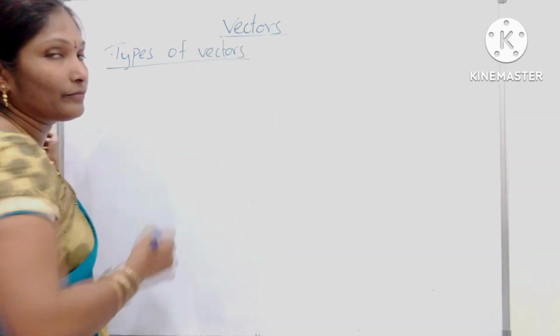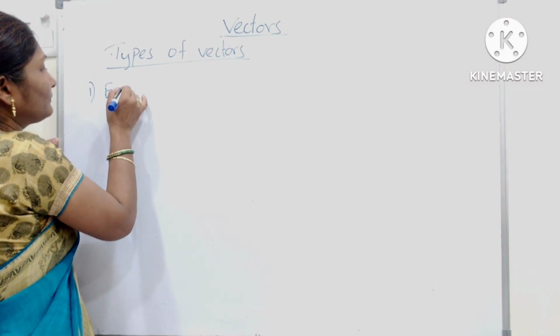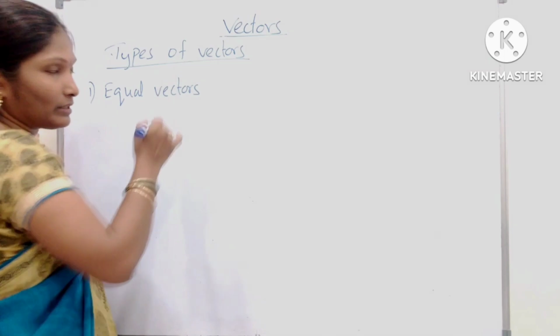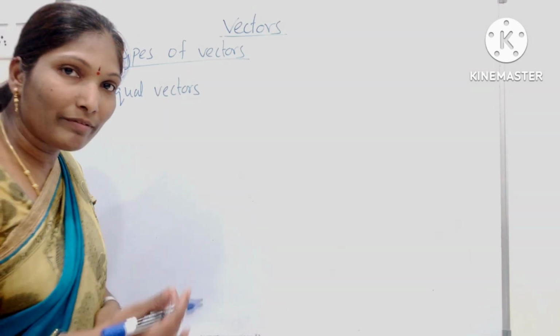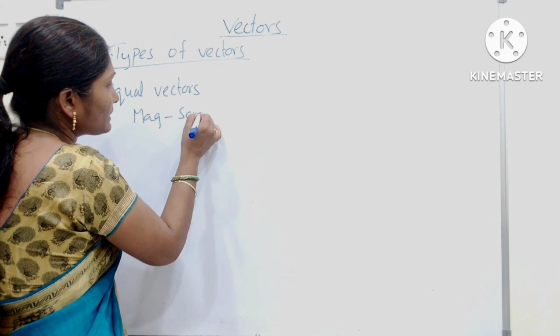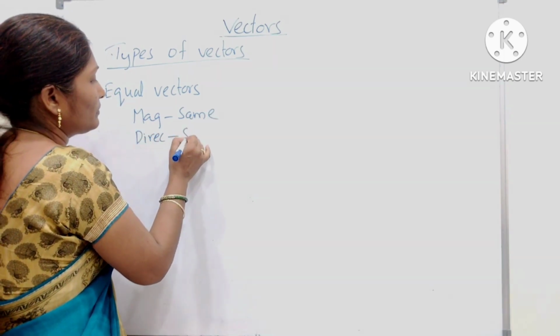Types of vectors. First one, equal vectors. In equal vectors, magnitude is same and direction is also same.